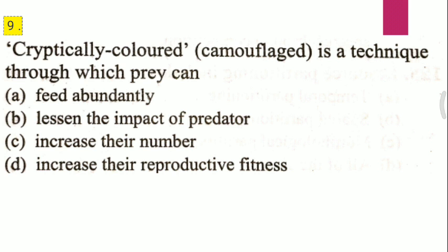Question 9. Cryptically colored camouflage is a technique through which prey can A, feed abundantly, B, lessen the impact of predator, C, increase their number, D, increase their reproductive fitness. I repeat the question. Cryptically colored camouflage is a technique through which prey can, and the correct answer for the ninth question is B1, that is lessen the impact of predator.